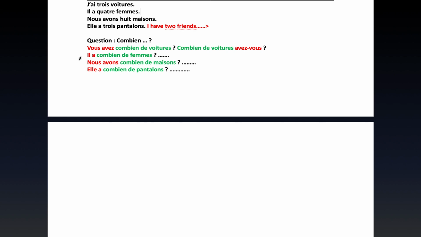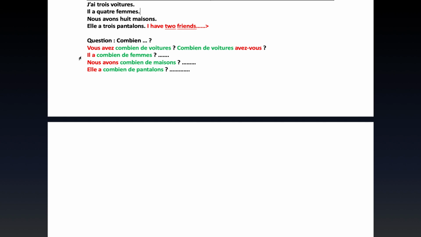Now, there is something called inversion, which I'm going to explain to you briefly. Because even in English, it's not very common that somebody will say, he has how many wives? It's possible to say that, but you can't keep on using that form of question, like, you have how many books? He is going to the market when?